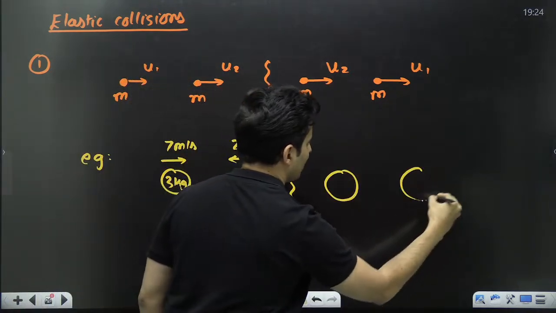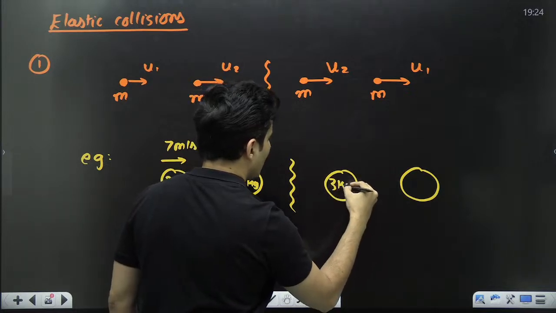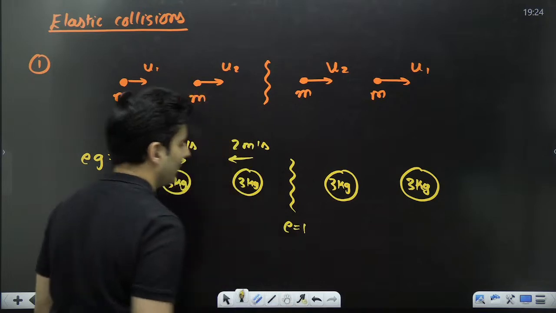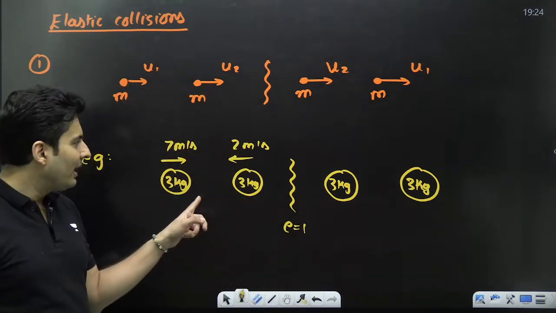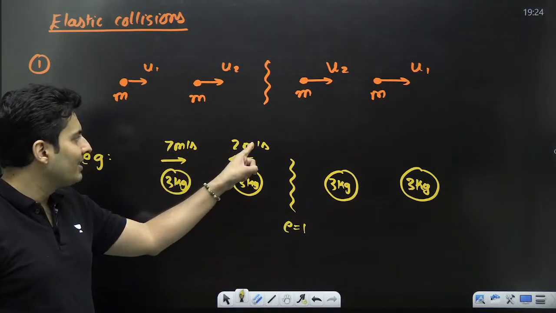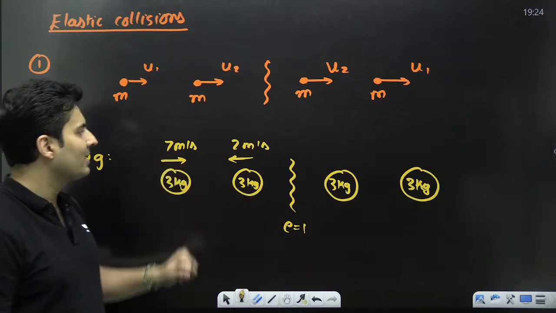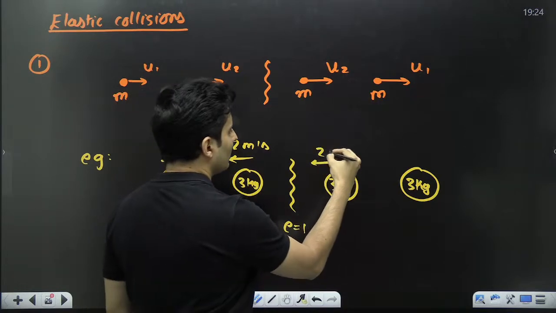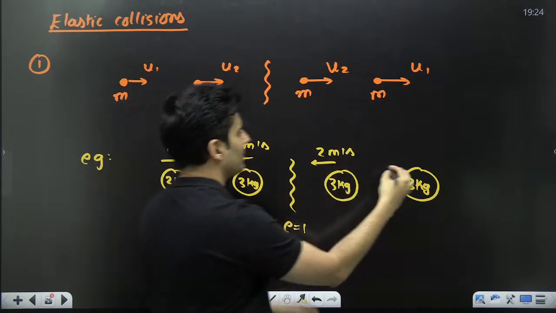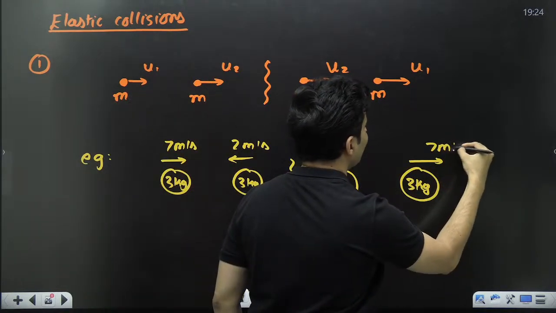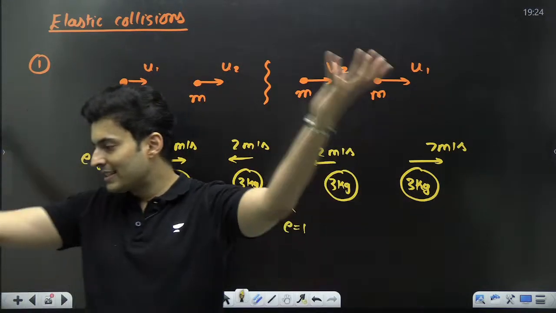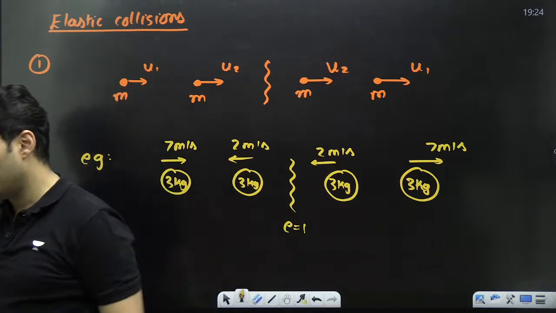After the collision, assuming it is an elastic collision, assuming e is equal to 1, you know what will happen? This 3 kg will have this guy's speed, and this 3 kg will have this guy's speed. Obviously, direction is also maintained. This 2 was here, so now this will move with 2 meters per second. This will come over here. Basically, velocities get exchanged. That's all.